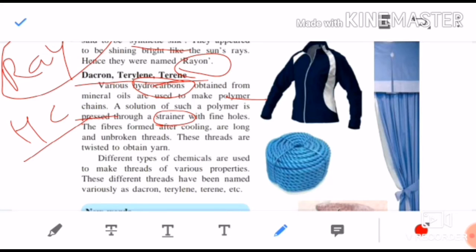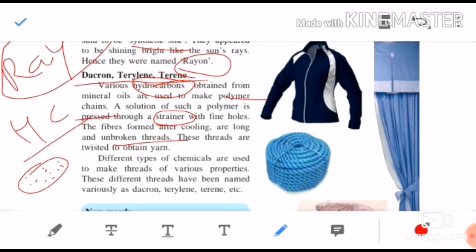Various hydrocarbons obtained from mineral oil are used to make polymer chains. A solution of such polymer is passed through a strainer with fine holes. That strainer has holes, like the one used for straining tea. The solution of that polymer chain is passed through it, and then when these fibers are cooled, we get long unbroken threads.